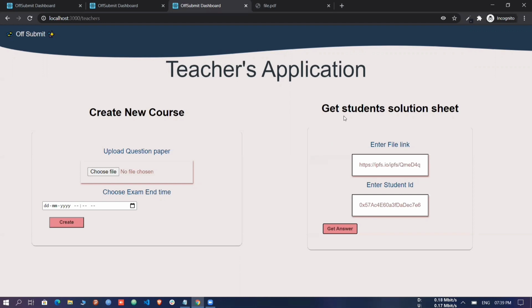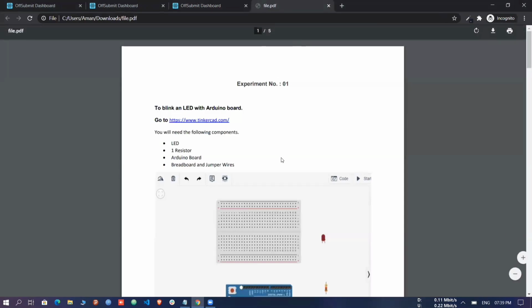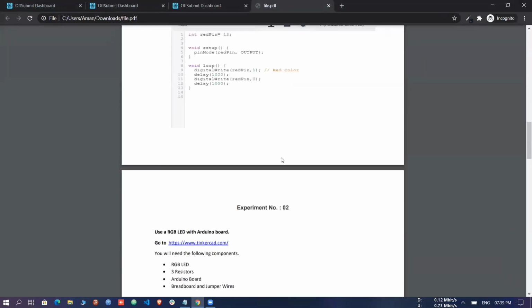Aman, you can show the file of the downloaded student. Yeah, here it is. That's it from our side.